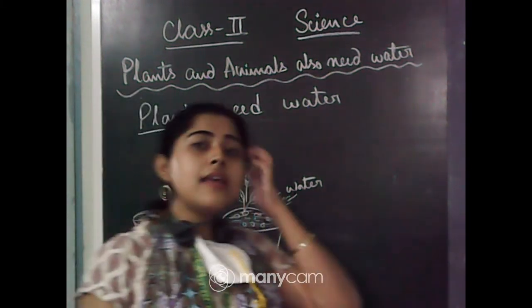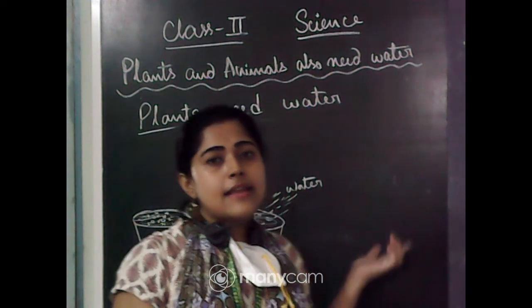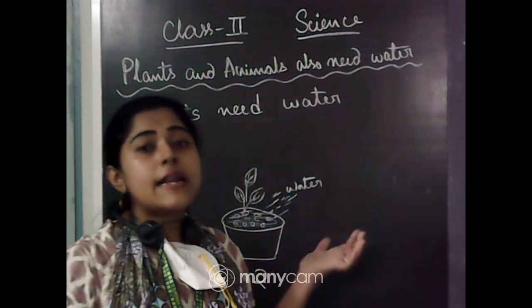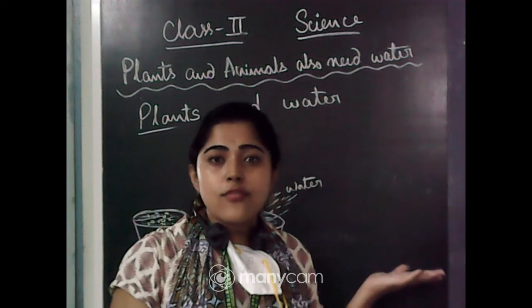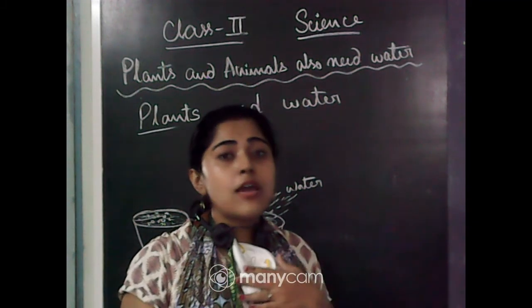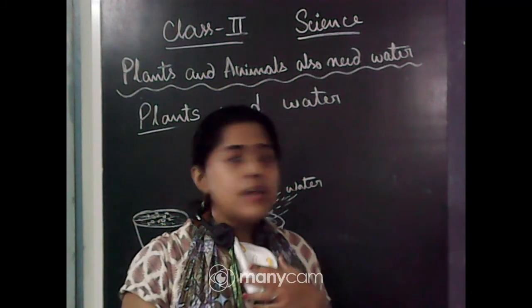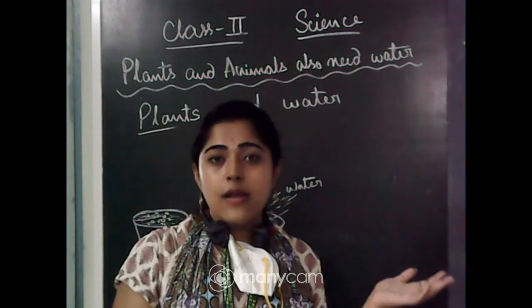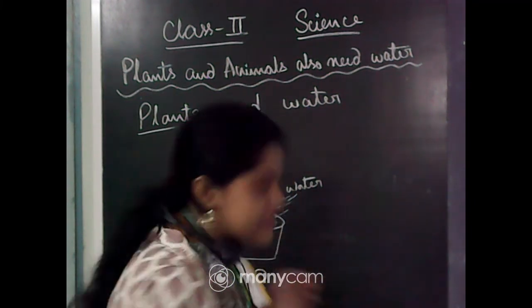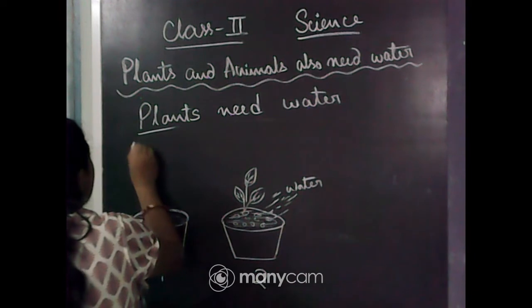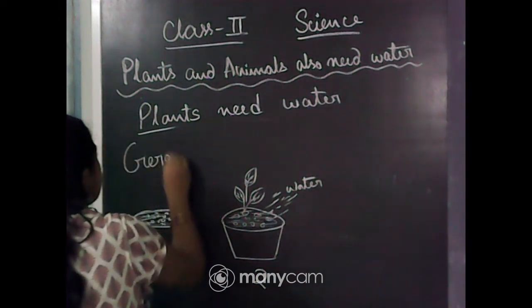That's what you learned: plants need water to live, as we also need water every day, right? Like that, plants also need water to live. And the growth of seeds is called germination.